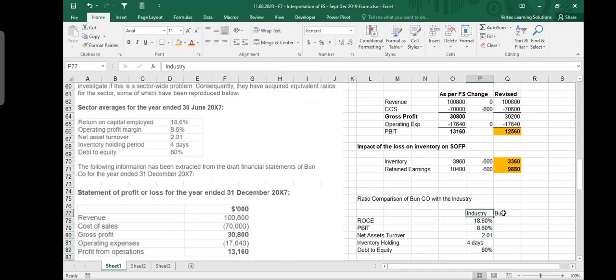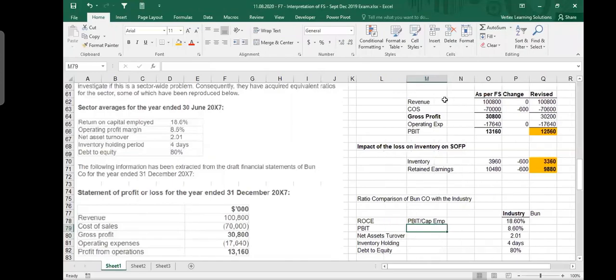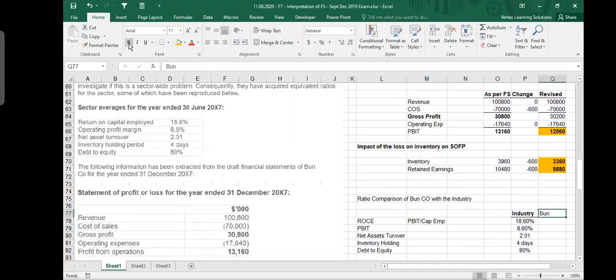Now, I'm sure that you people remember the formulas for these ratios. How do you calculate ROCE? The formula is PBIT divided by capital employed. There are two ways of doing this presentation: you can write down the formula in the first and the numbers in the second. If you don't want to write down the formula, you can straight write down the numbers. What is the PBIT number here? How much is your PBIT, profit before interest and taxes? It is 12,560. So you should be taking the new one. So it is 12,560 divided by the capital employed.